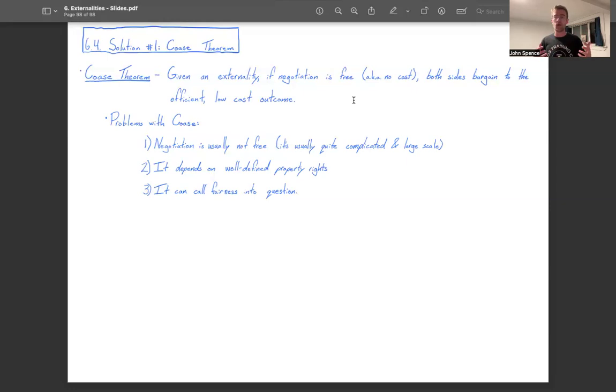It can be, but the government can also help generate socially optimal, efficient outcomes if it just defines property rights in a clear way and then lets all of the people affected by the market negotiate over the externality in the framework created by those property rights. All right, that's solution number one.